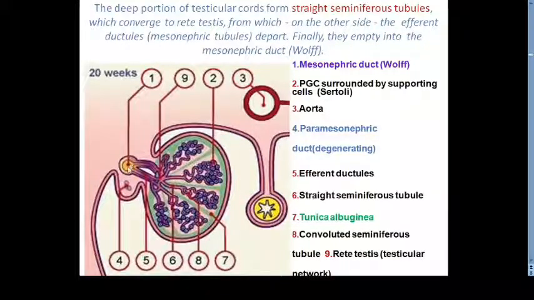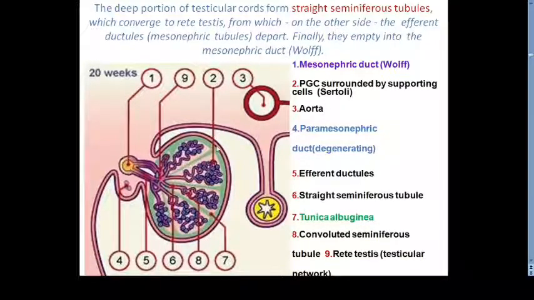So through the mesonephric duct, urine as well as the part coming from this testis, that is the sperms, are also coming. So ultimately the urethra becomes a common passage for urine as well as the semen. So anatomically, both systems in males are associated with one another. So this is a complete, you can say, development of the testes.